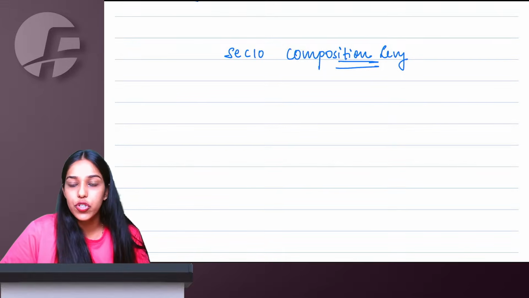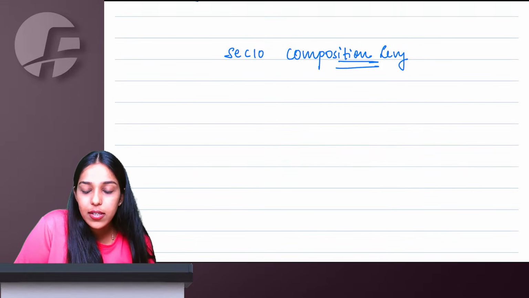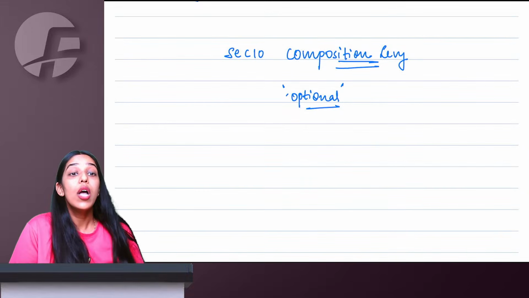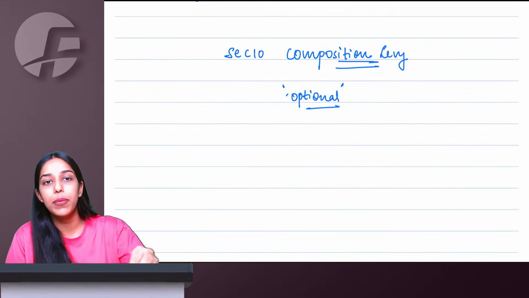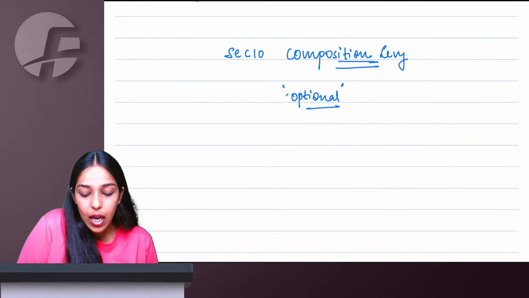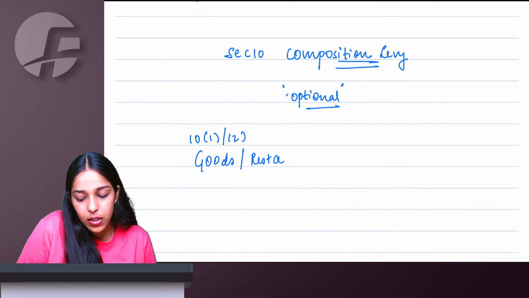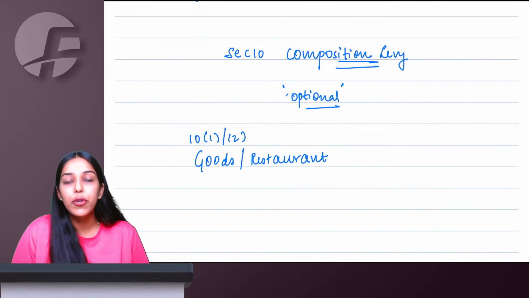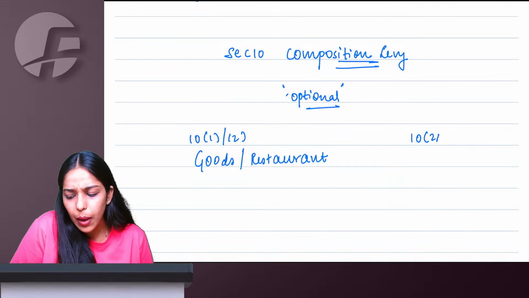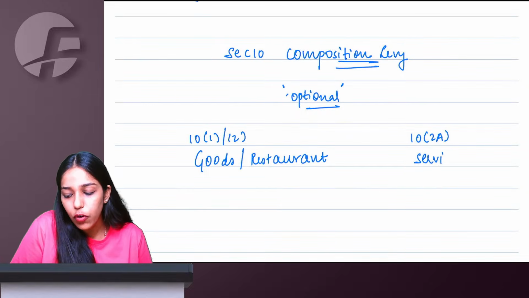Section 10, composition levy. First of all, it is a voluntary optional scheme. If you want to opt for it, you opt. There is no compulsion that you have to take composition. No, it's not that case. Under section 10(1), 10(2), if you are dealing in goods or particularly only one service, which is restaurant, then you can opt for composition scheme. But 10(2)(a) is generally for services.